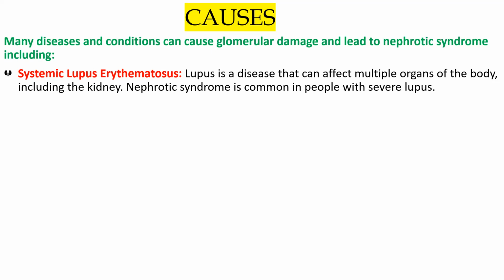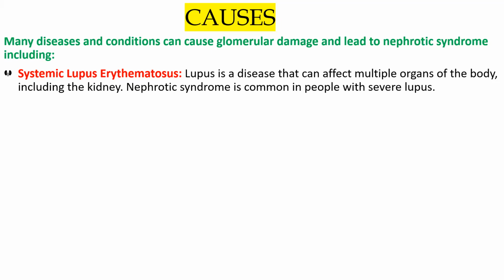What is lupus? Lupus is a disease that can affect multiple organs of the body, many organs together. It can affect your liver, your heart, your lung, everything together. It can affect your kidney. So it is a disease that can affect multiple organs of the body, including the kidney. That is what lupus is about.